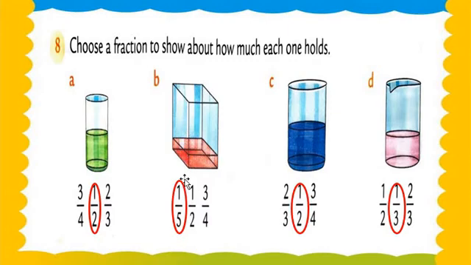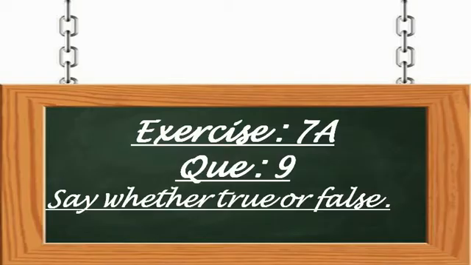One part is filled, but how many parts are there in total in the apparatus? 5. See, one part is filled, that's why we write 1 by 5, 1 upon 5. Same here: it is not full or 1/3, 1/4, 1/5; it is 1/2 filled. And then question number D is 1/3 filled with pink color, not 1/2 or 2/3; it is 1/3 filled. Understood, my dear students? I hope you all understood.